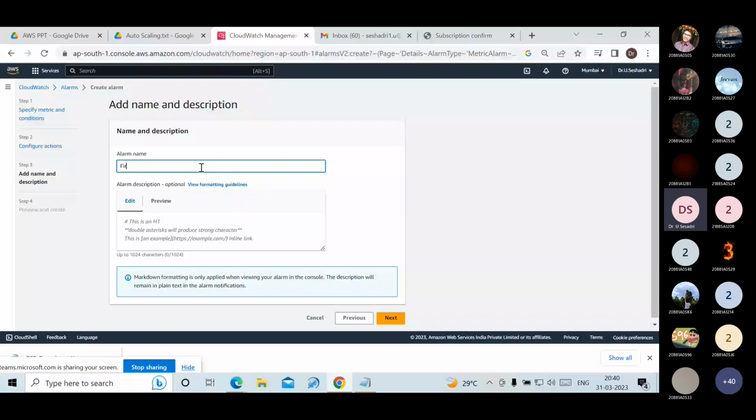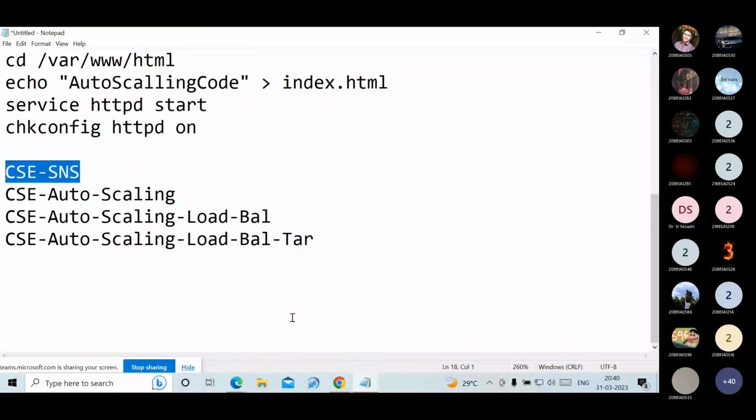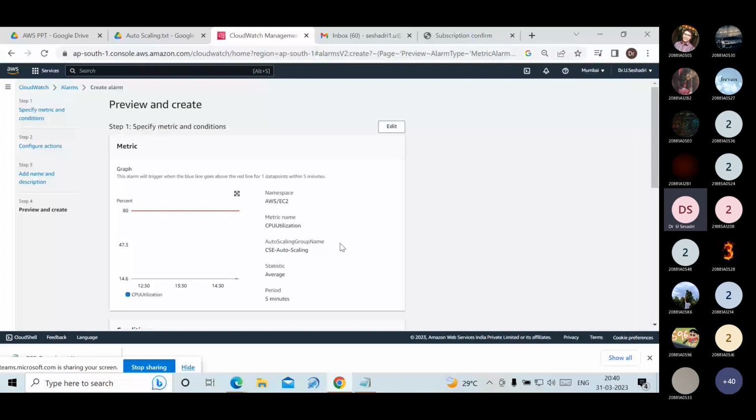First alarm I am giving. Copy and paste it here. Click on next option. That is, one alarm is created. Go to the alarms.